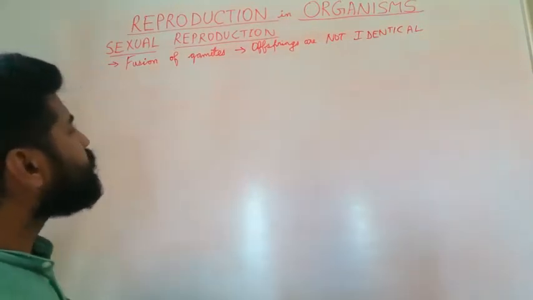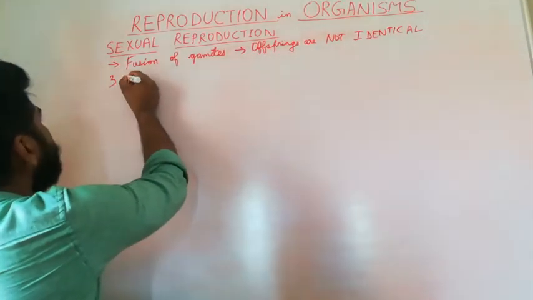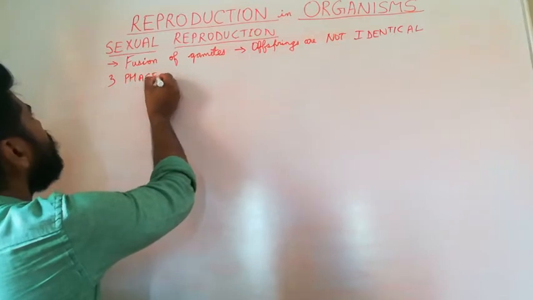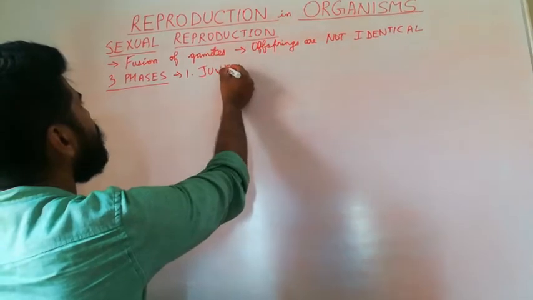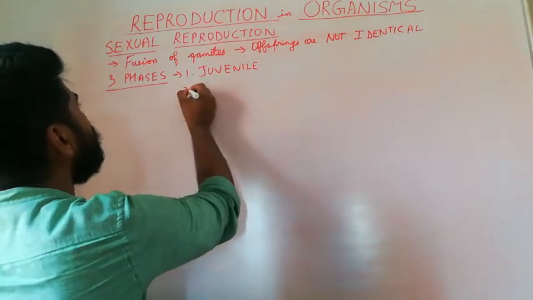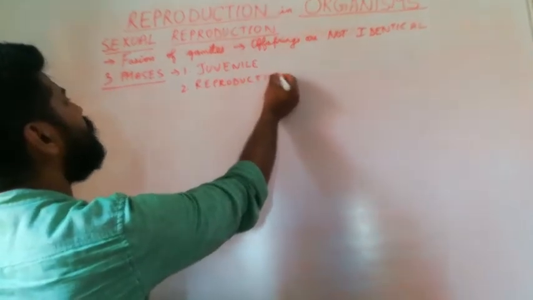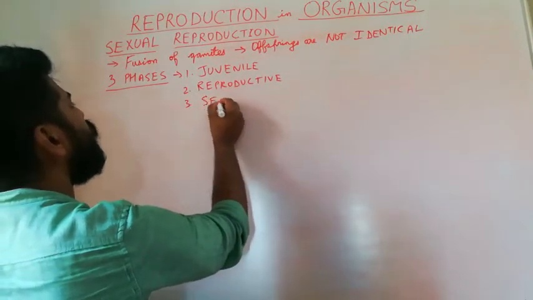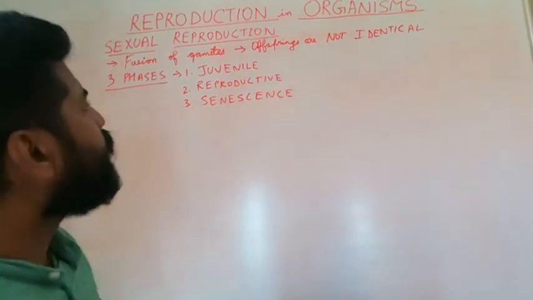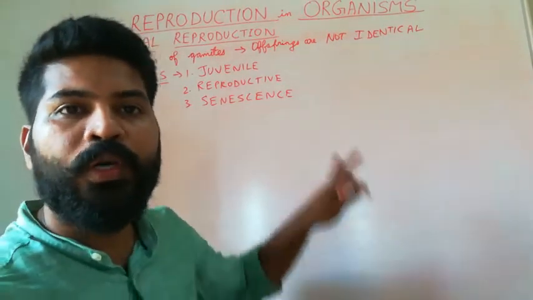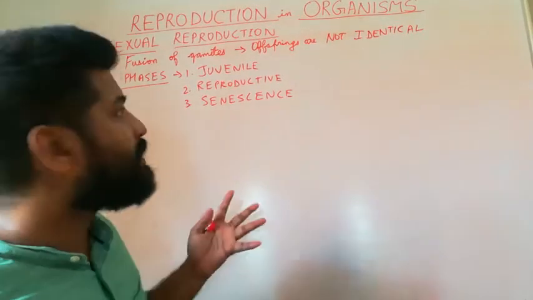All sexually reproducing organisms exhibit three phases in their life cycle, that is the juvenile phase, reproductive phase and senescent phase, or we can say senescence. So all sexually reproducing organisms go through these three phases in their life span.